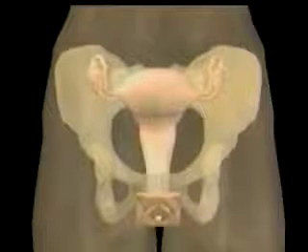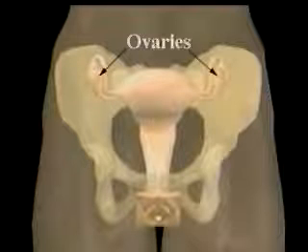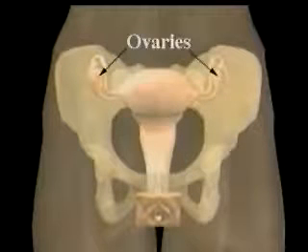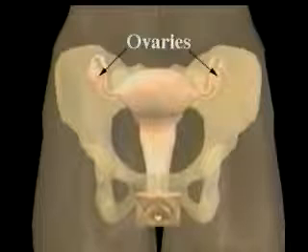The female reproductive organs are all located within the body of the female. The main organs of this system are the ovaries. The two ovaries are located at about hip level. The ovaries are responsible for producing the ova, or eggs.